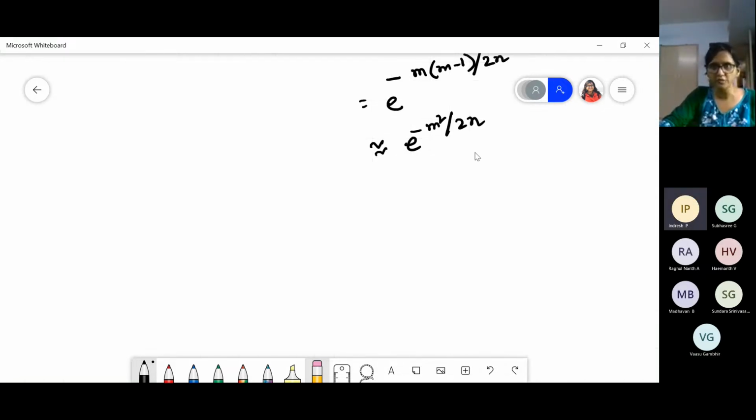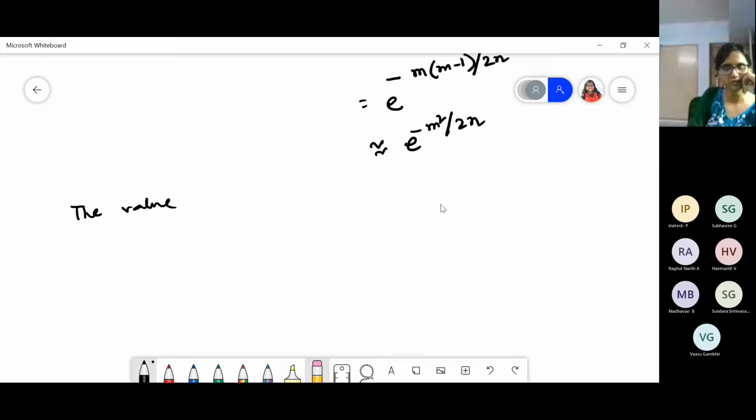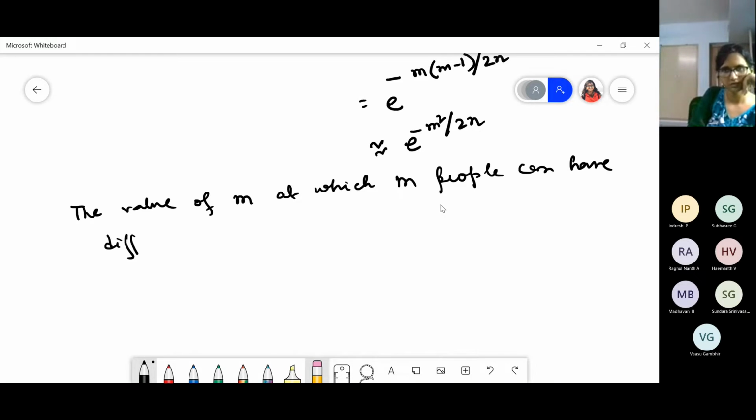The value of m we can now get, at which the m people will be having different birthdays. So what will be the value of m at which m people can have different birthdays?